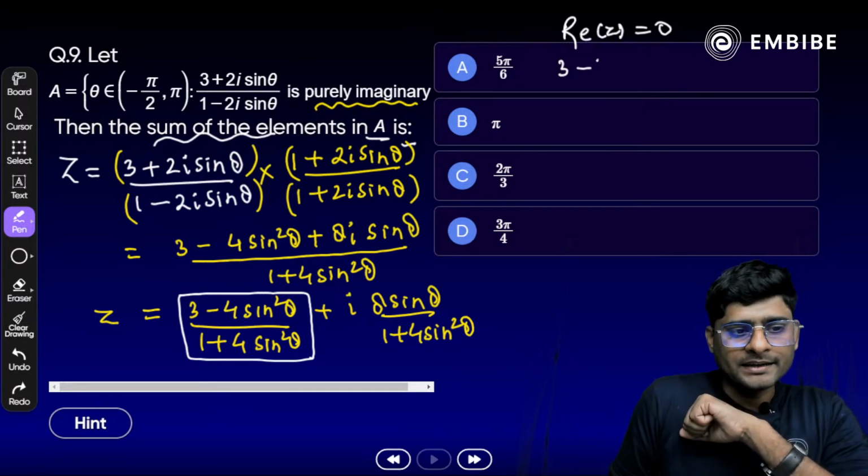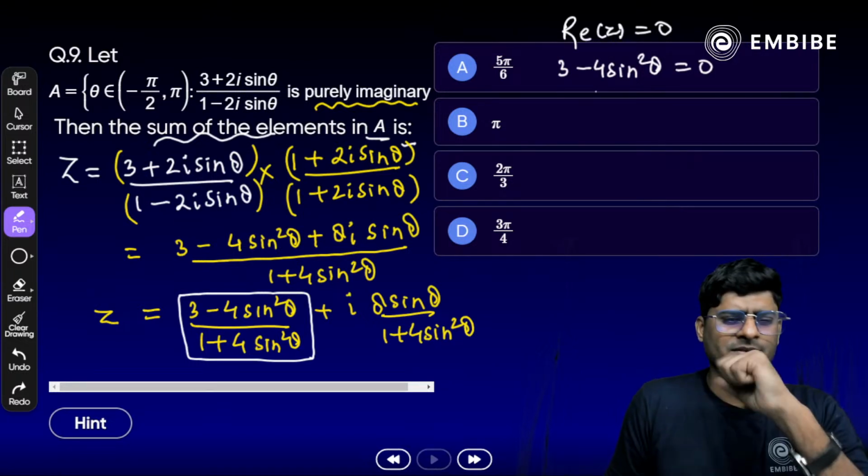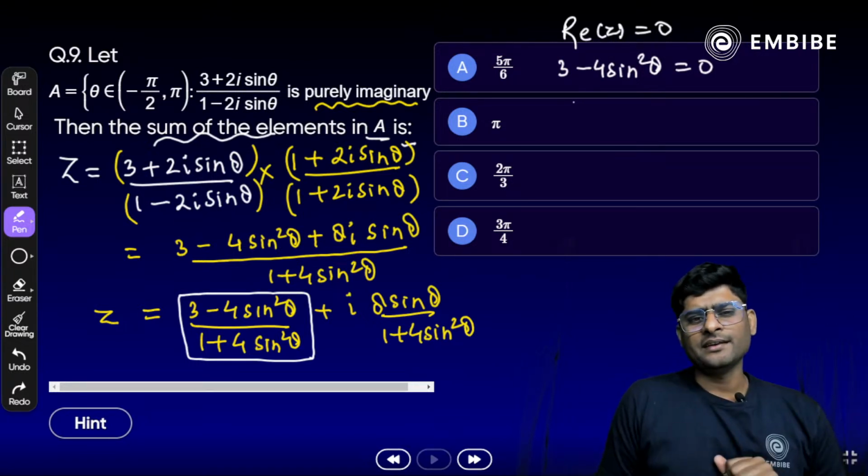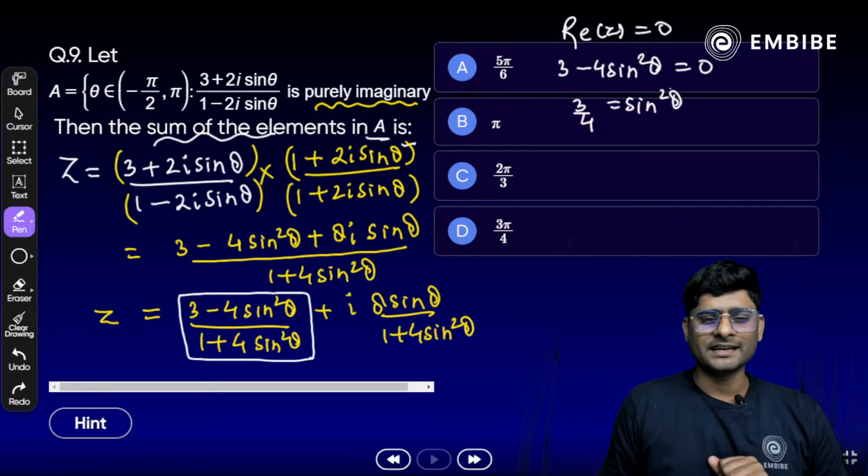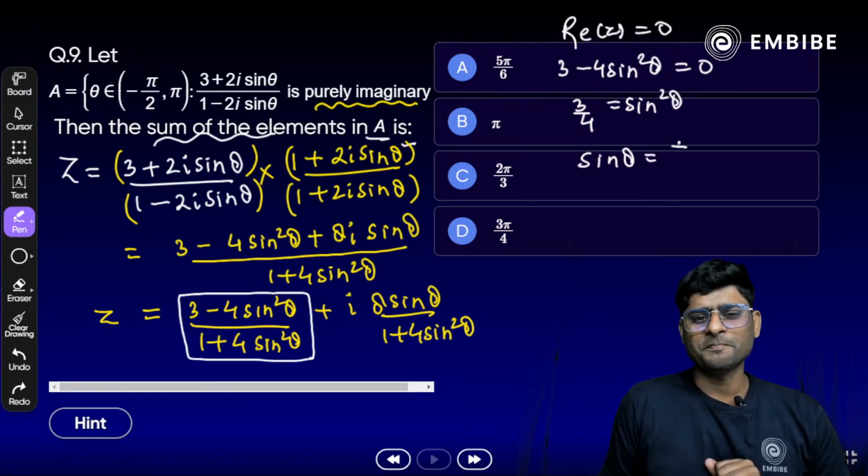That means 3 minus 4 sin square theta is equal to 0. The denominator must be non-zero here. And we can see that 3 by 4 is equal to sin square theta. What we get here? Sin theta is equal to plus minus root 3 by 2. Is it?